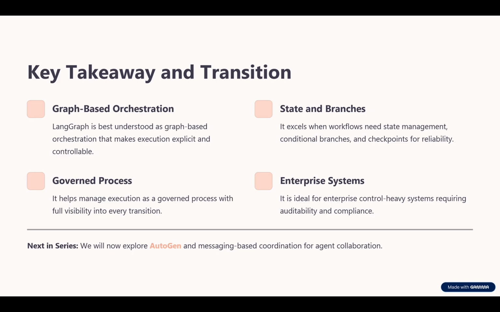And this now takes us to the next orchestration stage. After role-based coordination and graph-based control, the next question is this. What happens when agents work mainly by exchanging messages and refining each other's output? That brings us to AutoGen and messaging-based orchestration. We will see that in the next session.